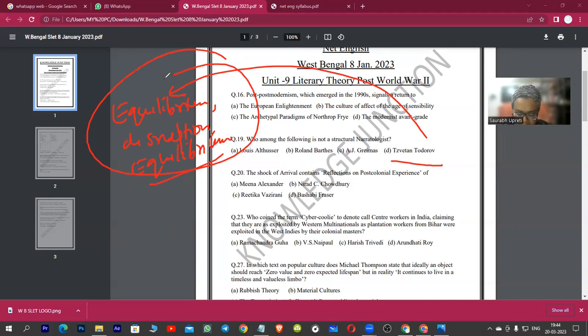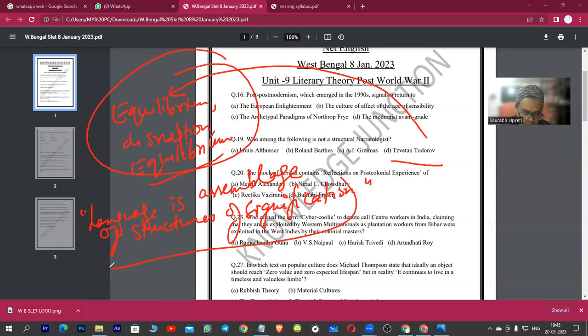Okay, so this is the work that he wrote, and he is also known for his very famous quote, "language is an assemblage of structures of signification." Very important quote by Todorov. Again, he is talking about language as a symbol, talking about language as a semiotic approach, and he gave this quote in this very important work called Structural Analysis of Narrative.